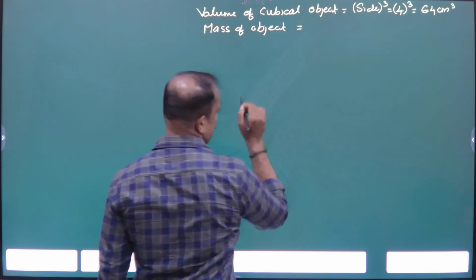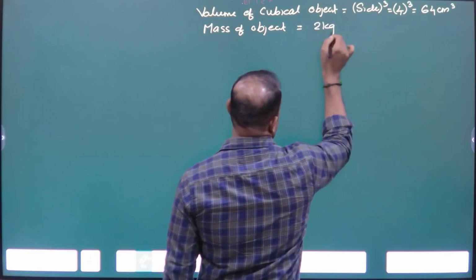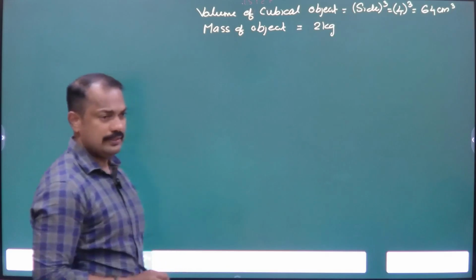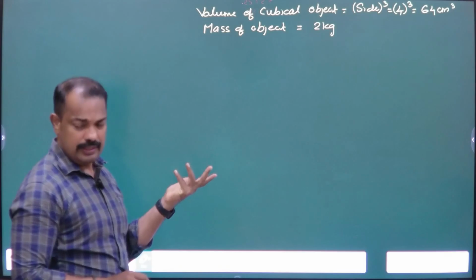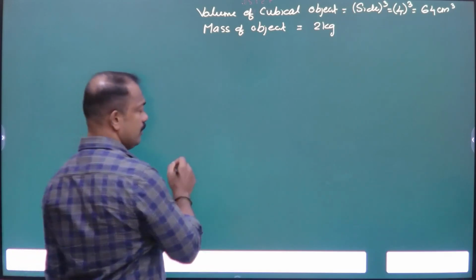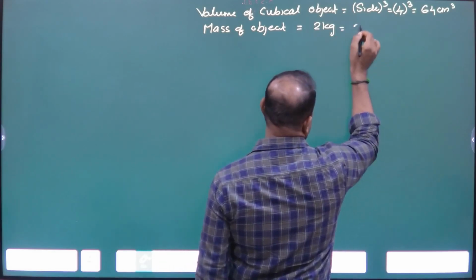Mass of object. What is the mass of object? 2 kg. Next, you can find what? Volume आ गया हमारे पास और mass भी आ गया. We can find what? Density of the object. हाँ ग्राम में कन्वर्ट कर दो क्योंकि एक यूनिट में दिक्कत आएगा फिर.